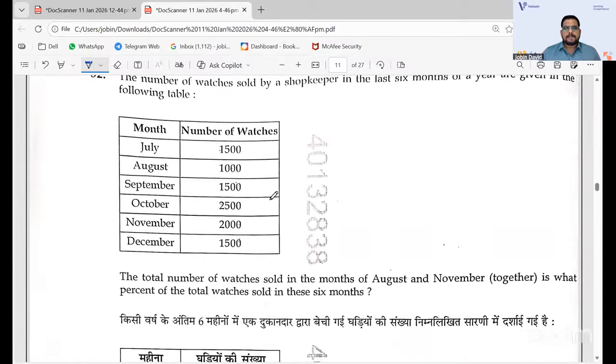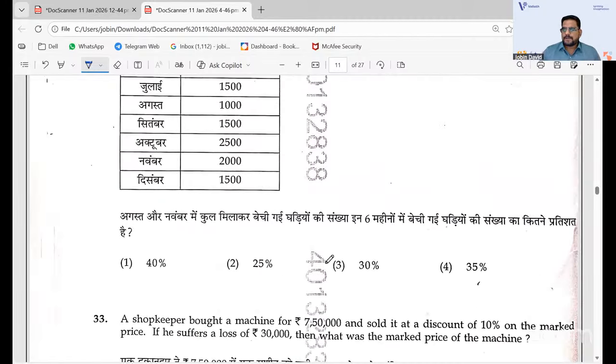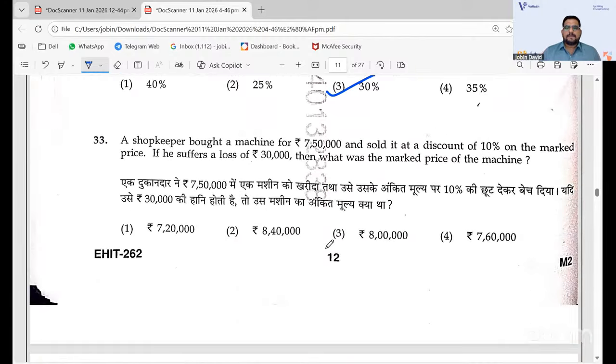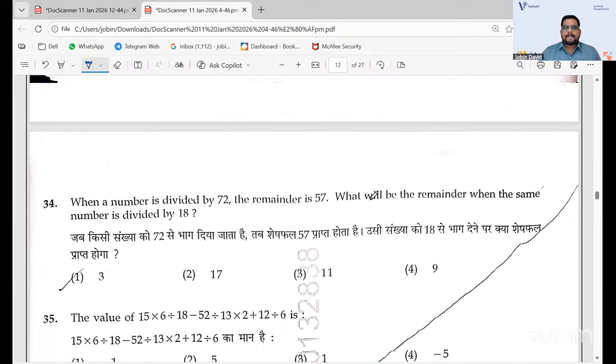32, the answer is, it is a data interpretation and also very easy data interpretation that you have. 32, it is 3, 30 percentage. 33 also, it is a cost price, selling price, discount percentage and all. 33 also, it is actually 3 that you have 8 lakhs.